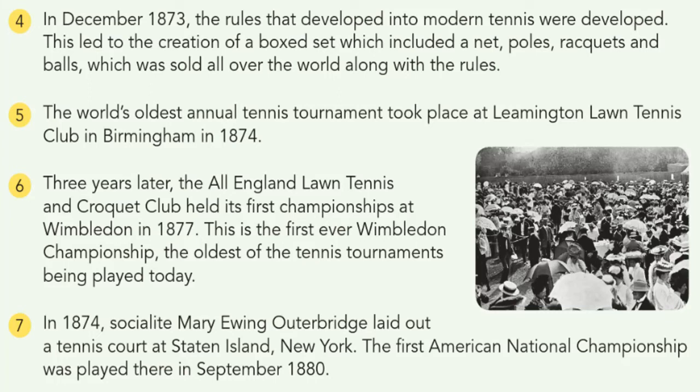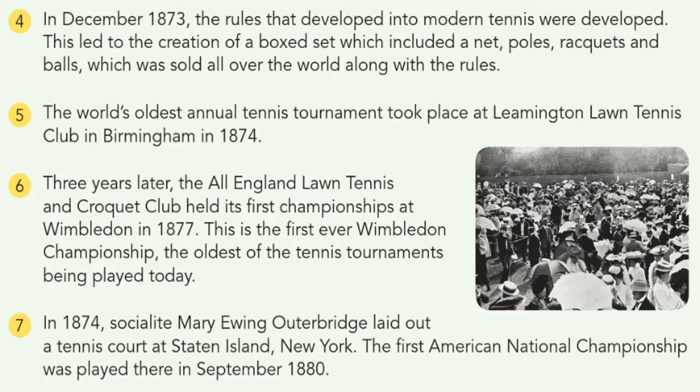The world's oldest annual tennis tournament took place at Leamington Lawn Tennis Club in Birmingham in 1874. After 3 years, that means 1877, the All England Lawn Tennis and Croquet Club held its first championship at Wimbledon in 1877. This is the first ever Wimbledon championship and it is called the oldest tennis tournament.